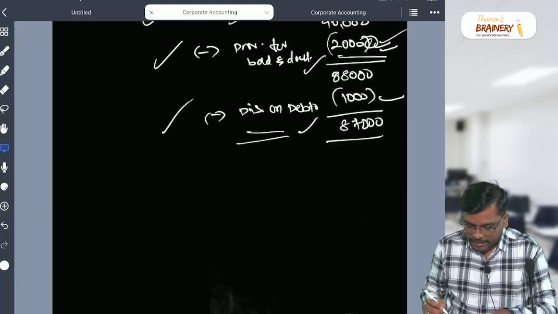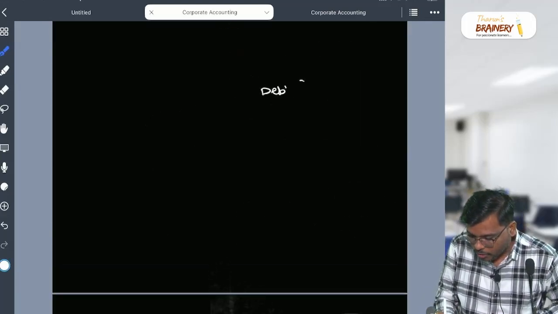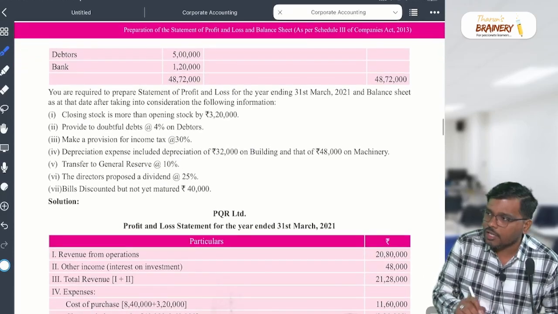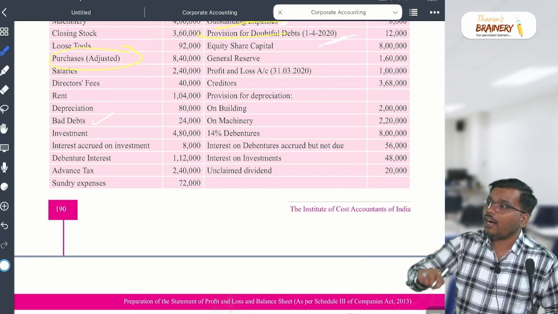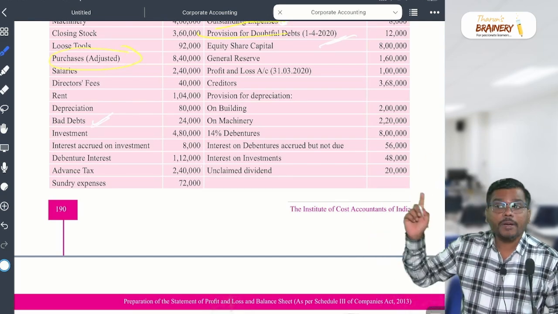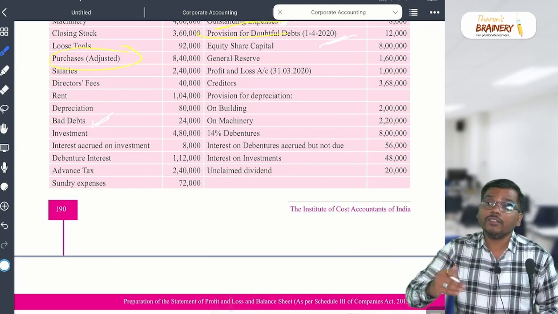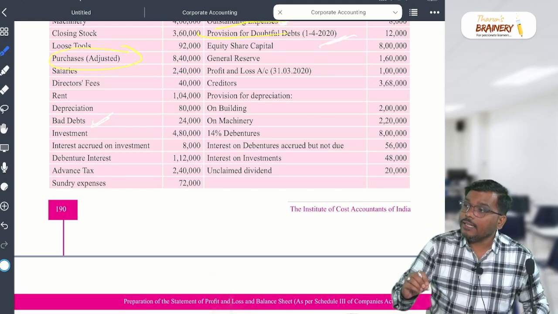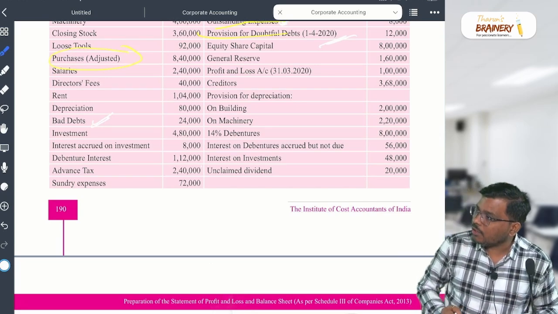5 lakhs is there. How much are the debtors? Just now I showed you the working. Debtors 5 lakhs. There is no bad debt. They haven't given any additional information about bad debt. Have they said any bad debt information? No. So the bad debt in the TB is irrelevant. They already subtracted it and the amount has come. You should not subtract the bad debt in the TB again, because they have already adjusted and given the debtors. If the bad debt is there, where, sir? In the additional information. Then you subtract it. Understood or not? Tarun, are you able to understand?